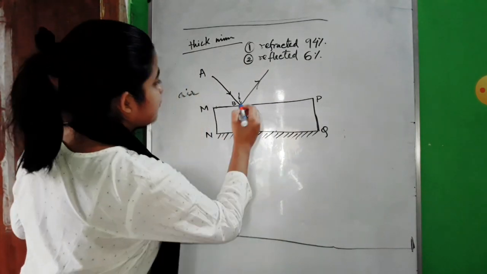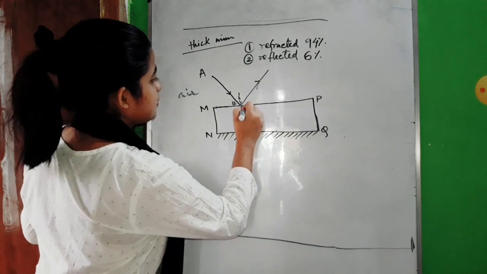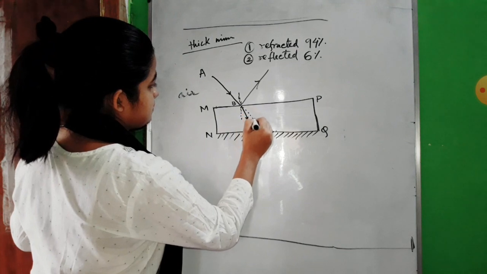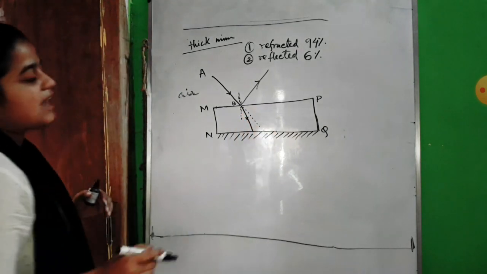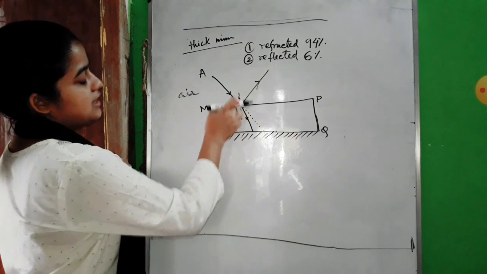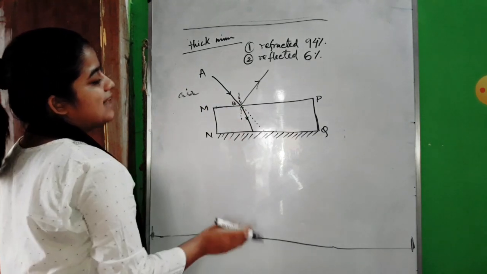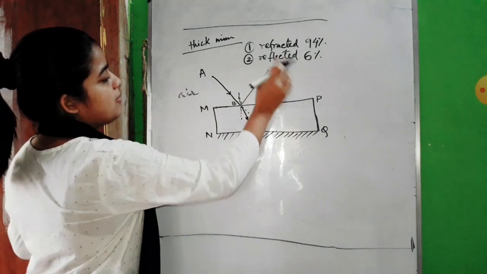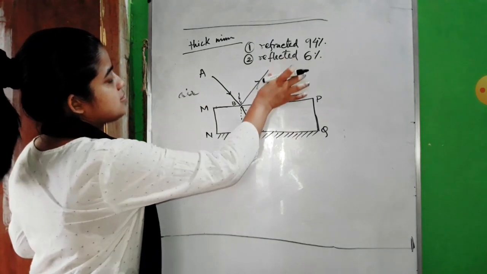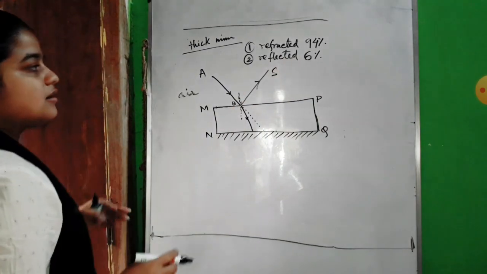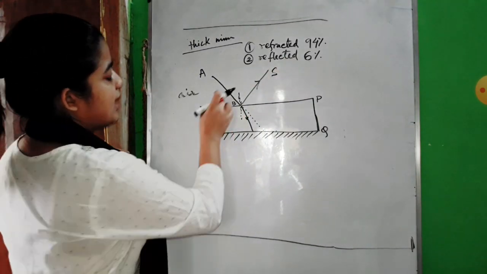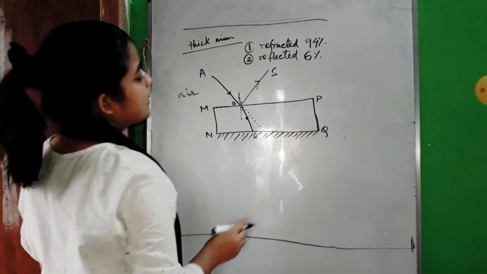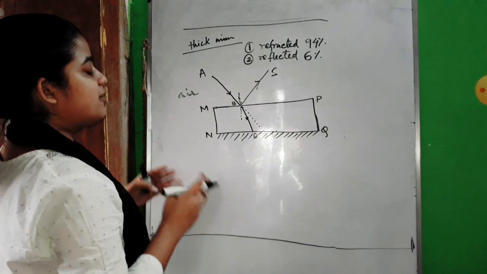The path should have been followed like this, but instead of that, it is following a path which is this. It comes towards the normal as it is suffering a change of medium. Suppose this is our reflected ray and this is D. This BD is our refracted ray.